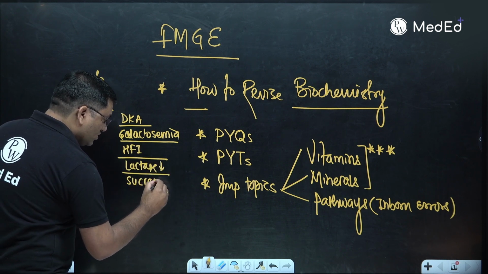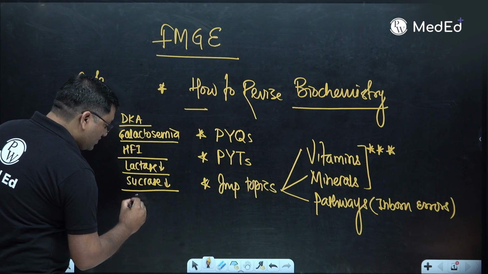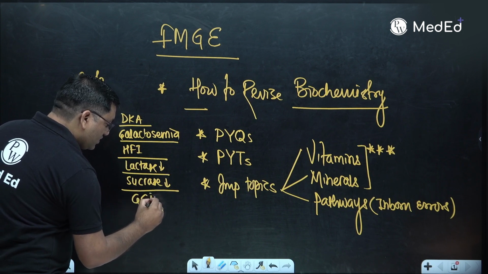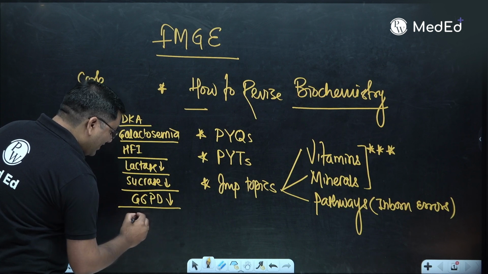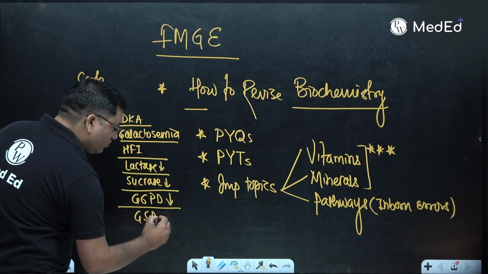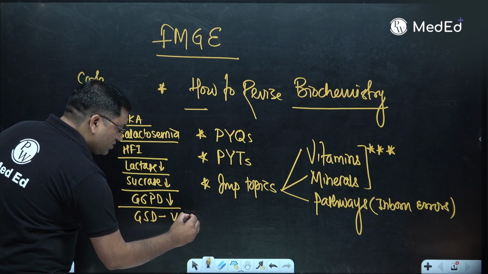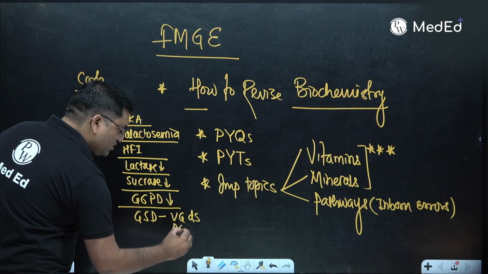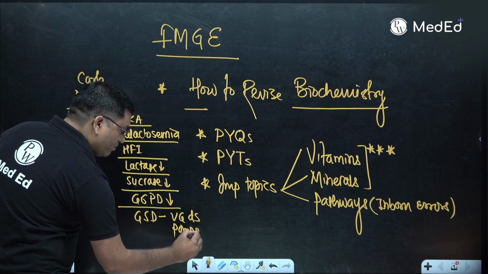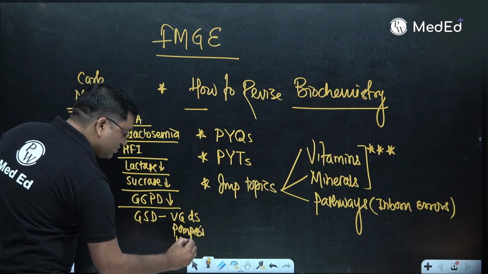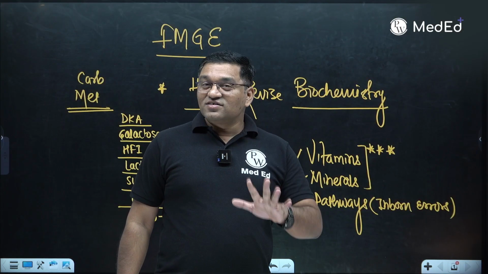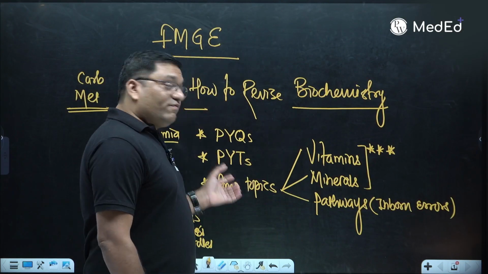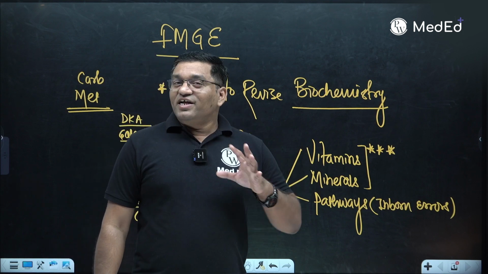sucrase deficiency, then G6PD deficiency, then glycogen storage disorders in which von Gierke's disease, Pompe's disease, McArdle disease. So these diseases are very, very important and frequently asked in the FMG examination or any entrance examination.